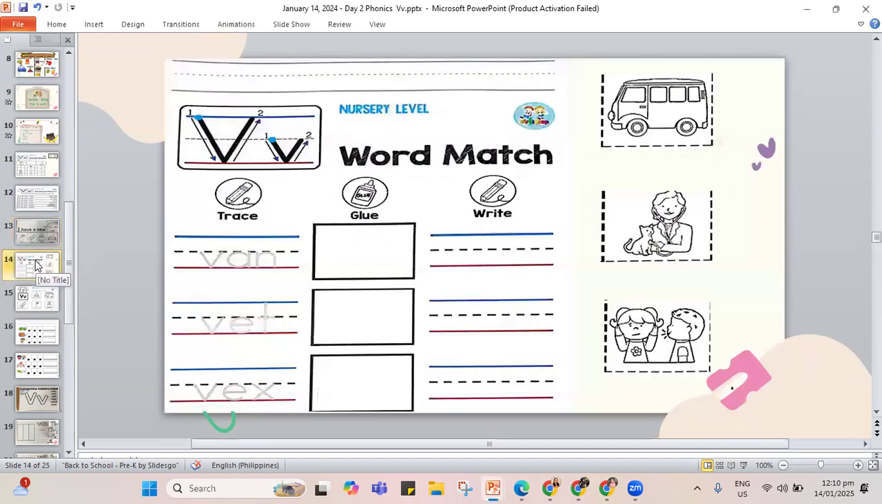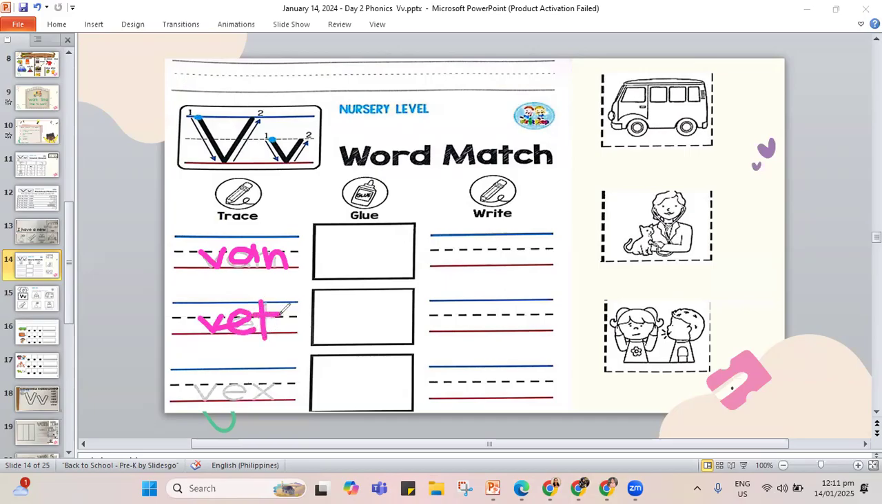Please write your name in this page. We are now in the word match. And I want you to also trace your V words here. So the first one, V-A-N. This is the van. You get to write a van. Another one, V-E, and the letter T, that is vet.